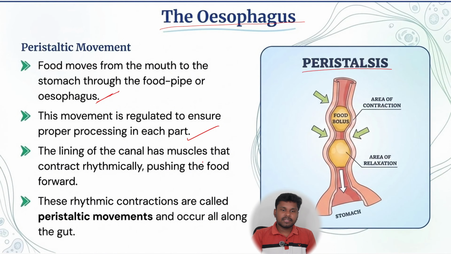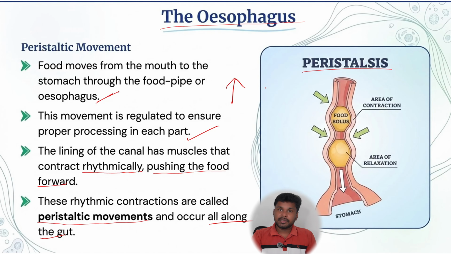The lining of the canal has muscles that contract rhythmically, pushing the food forward, and these rhythmic contractions are called the peristaltic movements that occur along the gut. They occur all along the gut. If the same peristalsis occurs in the reverse way, what happens? Vomiting occurs.